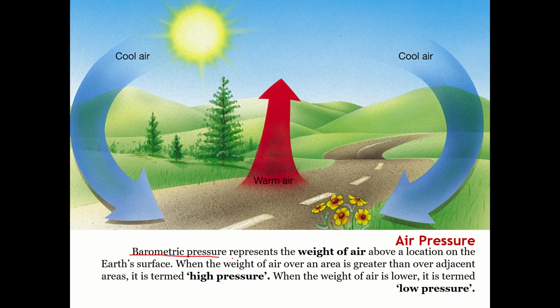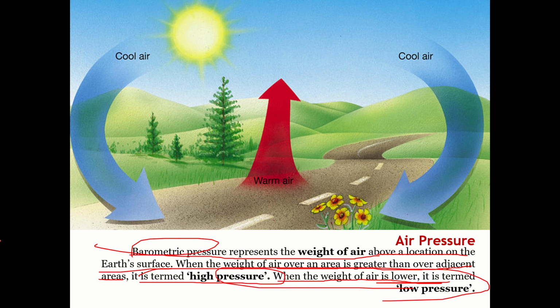And we know that barometric pressure represents the weight of the air above a location on the earth's surface. We use this parameter to measure and quantify the pressure of the air. When the weight of the air over an area is greater than over an adjacent area, it is termed high pressure. And when the weight of the air is lower, it is termed low pressure.